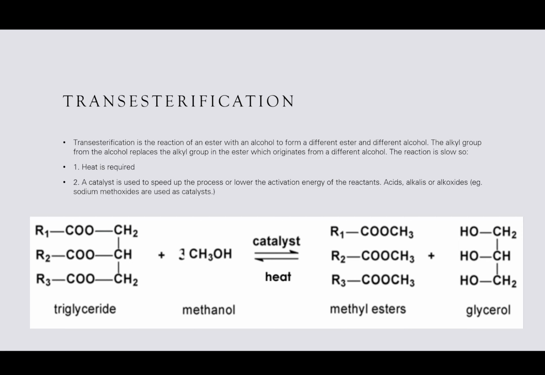So for example, we have a triglyceride, which we know is a fatty acid ester. All fatty acids are esters. And we react it with methanol. What we end up getting is methyl esters and glycerol. So what it does is swap the R groups. That's all it is. All right, so that's what's happening. That is transesterification. Any questions?